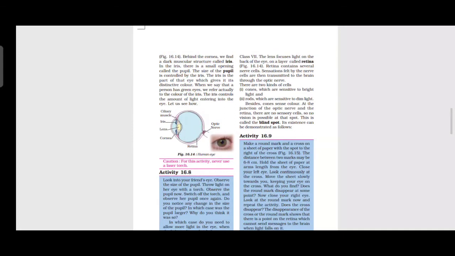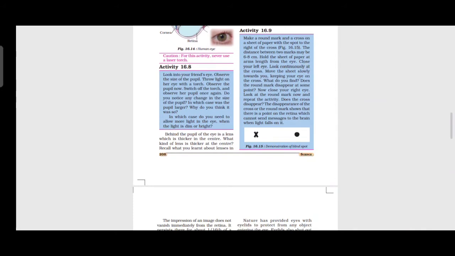The iris is the part of the eye which gives what? Distinct color to our eyes. When we say that a person has green eyes, we actually refer to the color of the iris. The iris controls the amount of light entering the eye. So it has a control power. Then behind the pupil of the eye is a lens which is thicker in the center.